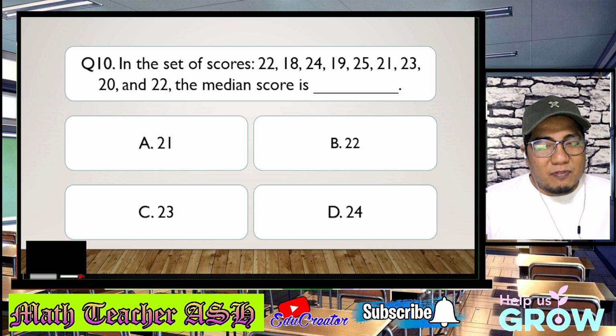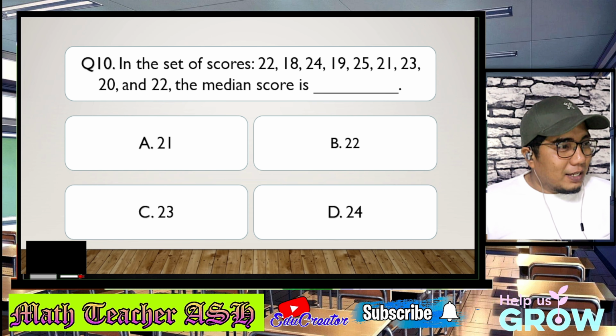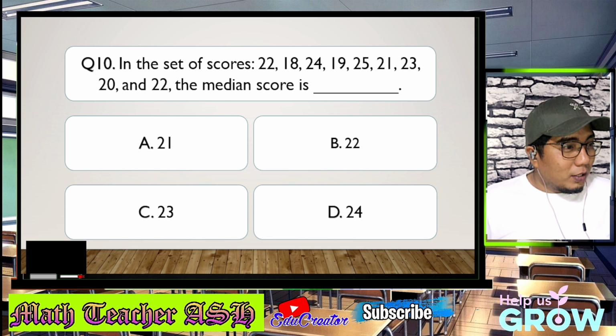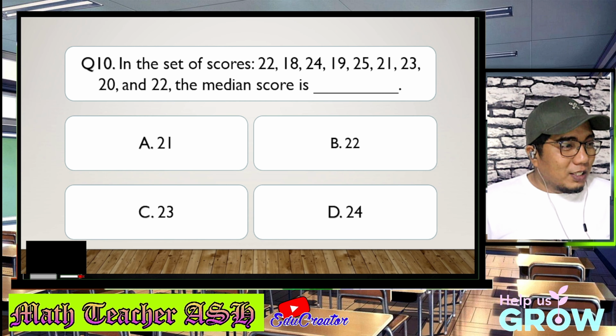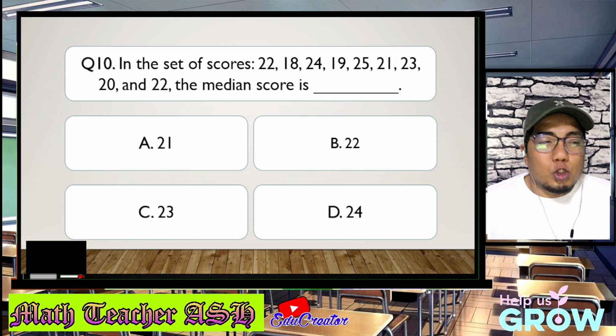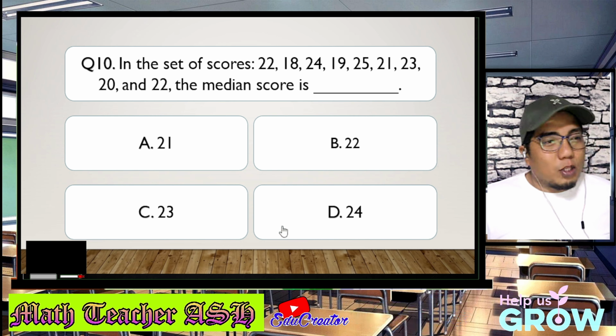So what is the 5th value? When you arrange them, the arrangement becomes 18, 19, 20, 21, 22, 22, 23, 24, and 25. And the 5th value of that would give you 22. So letter B is our correct answer. Let's check whether we are correct.